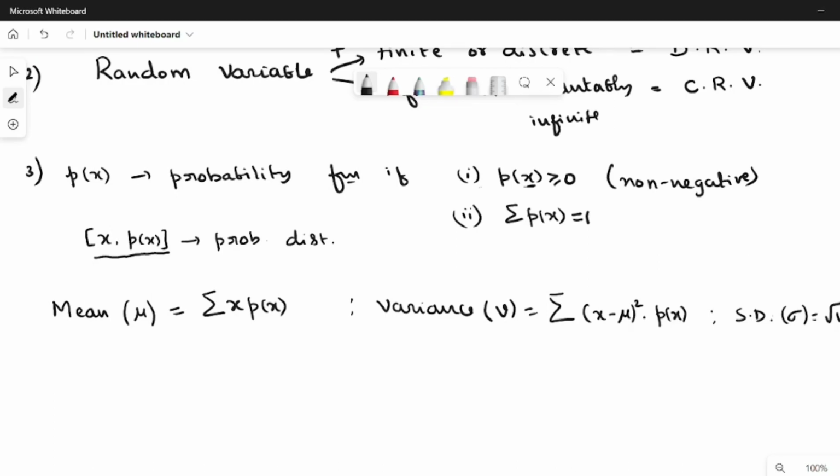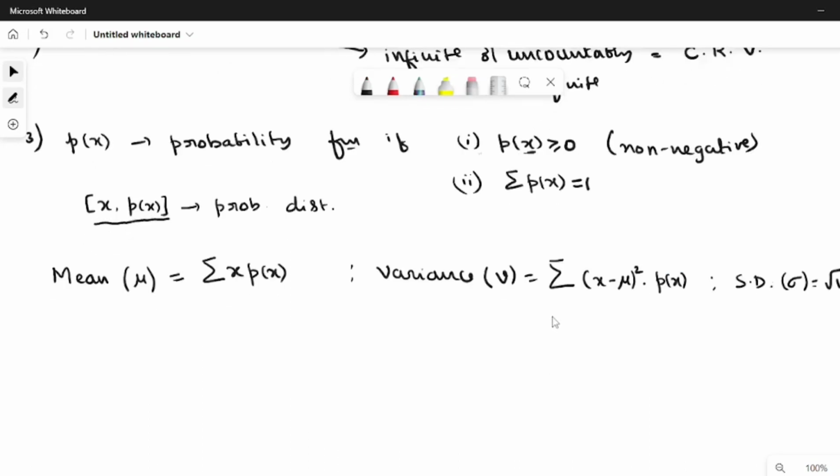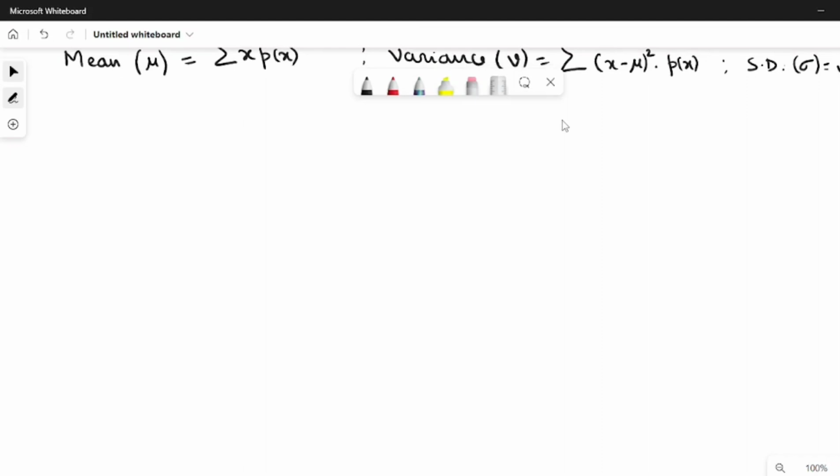So these are some important formulas related to random variables and probability function. These are the required inputs to solve problems on random variables. So here first we'll consider problems of simple type. Let us consider the first problem. Problem number 1.